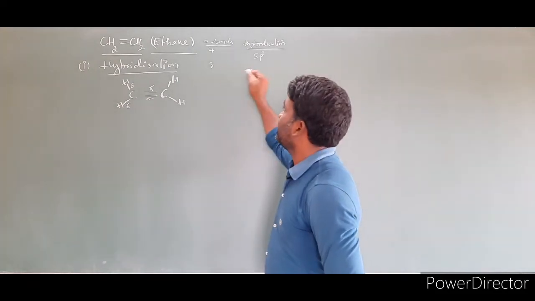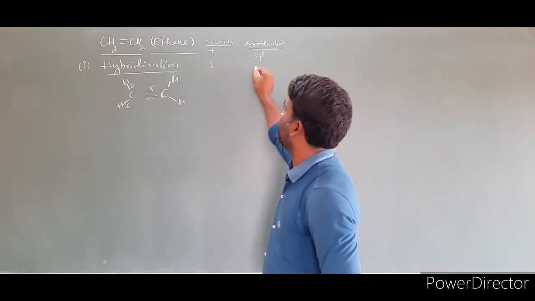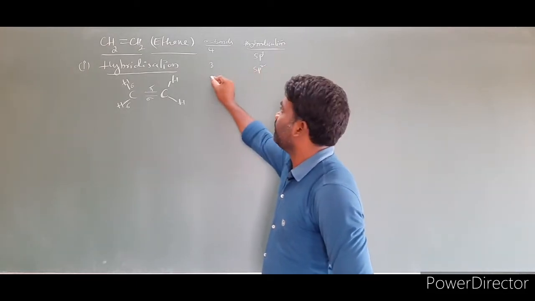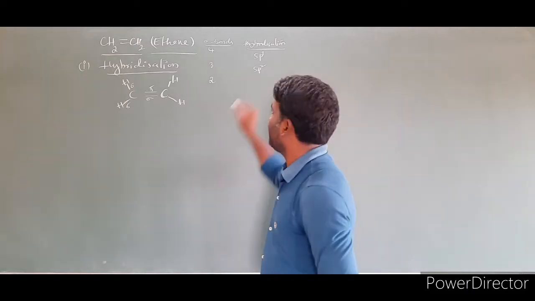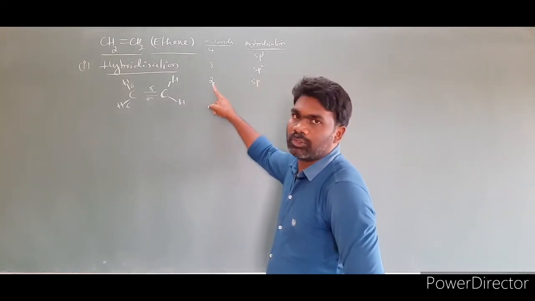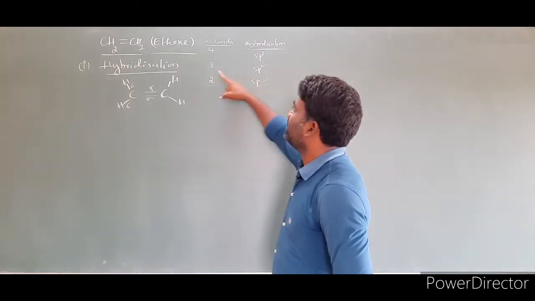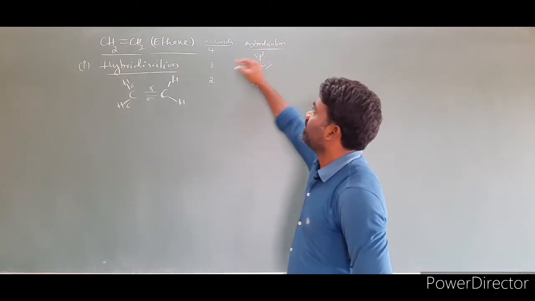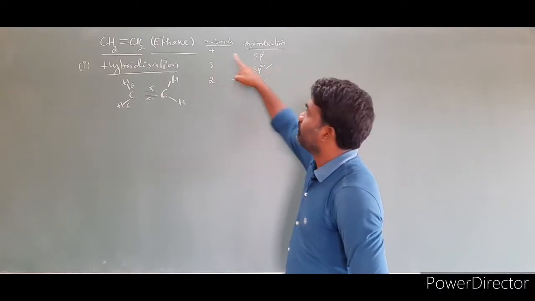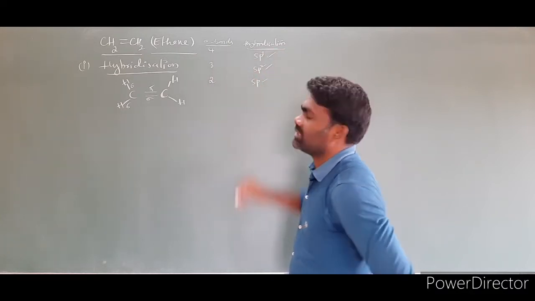Suppose 3 sigma bonds are there. 3 in the sense s, p1, p2, that is sp2, total 2 plus 1 equals 3, sp2. If only 2 are there, then we write sp: 1s, 1p, 1 plus 1 equals 2. So 2 sigma bonds hybridization is sp, 3 sigma bonds hybridization is sp2, 4 sigma bonds hybridization is sp3.